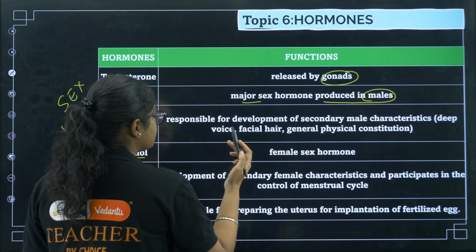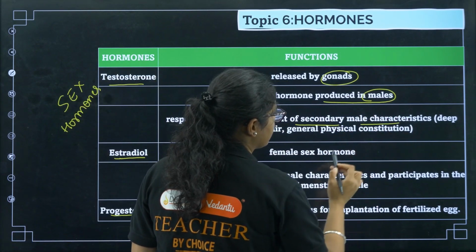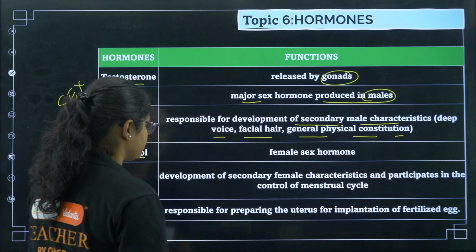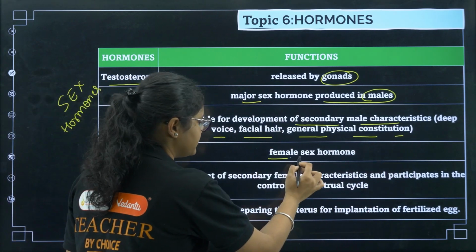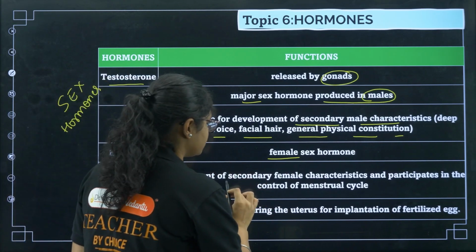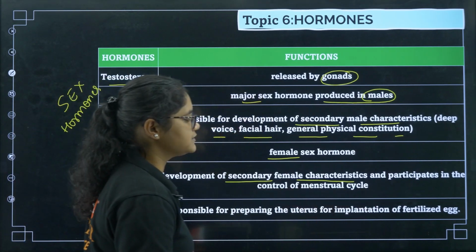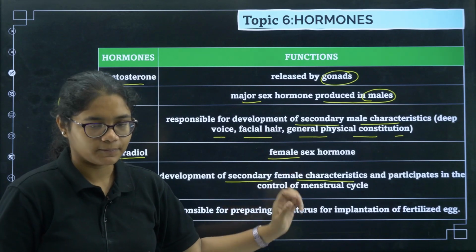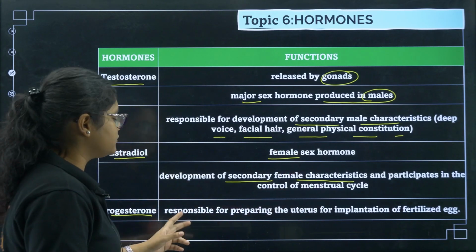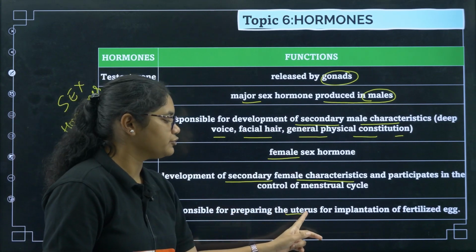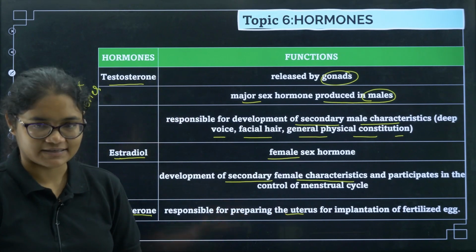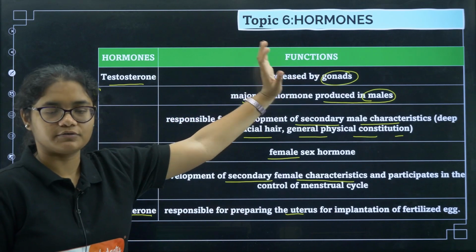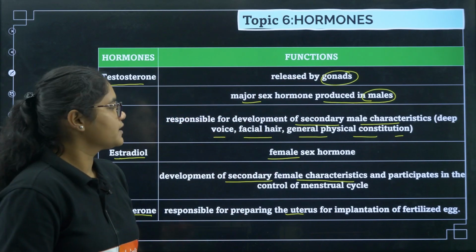It is responsible for the development of secondary male characteristics like deep voice, facial hair, general physical constitution. Similarly, estradiol is a female sex hormone responsible for the development of secondary female characters and participates in the control of the menstrual cycle in women. And progesterone is responsible for preparing the uterus for the implantation of the fertilized egg. So these are the gonad hormones released by the gonads.